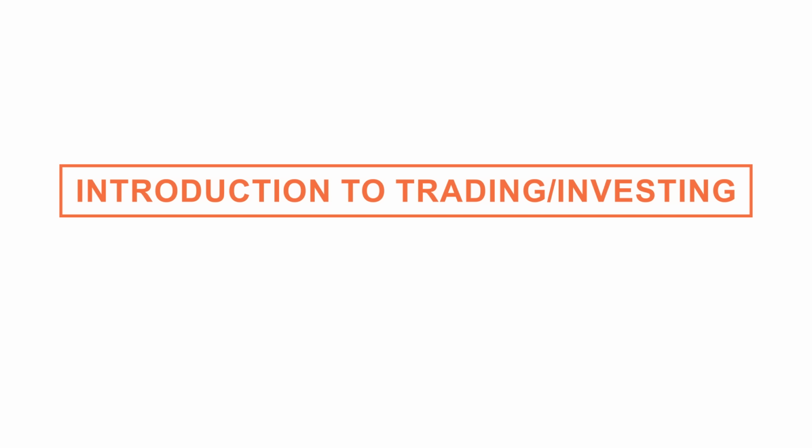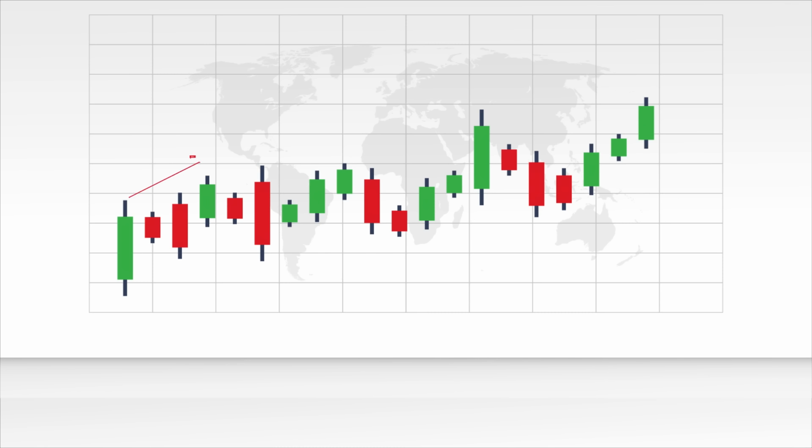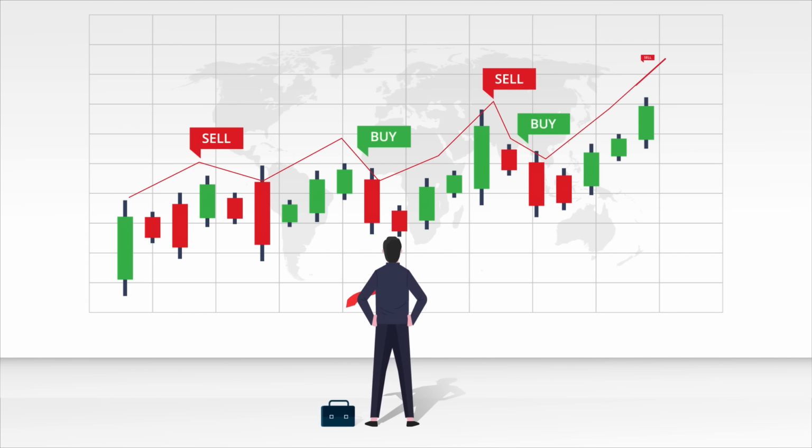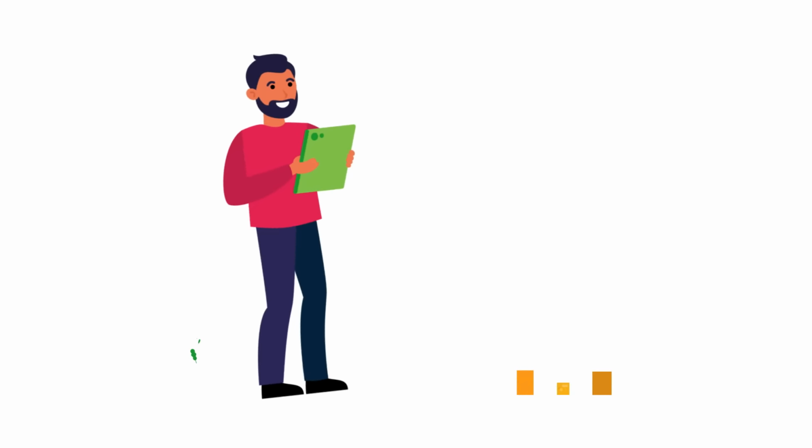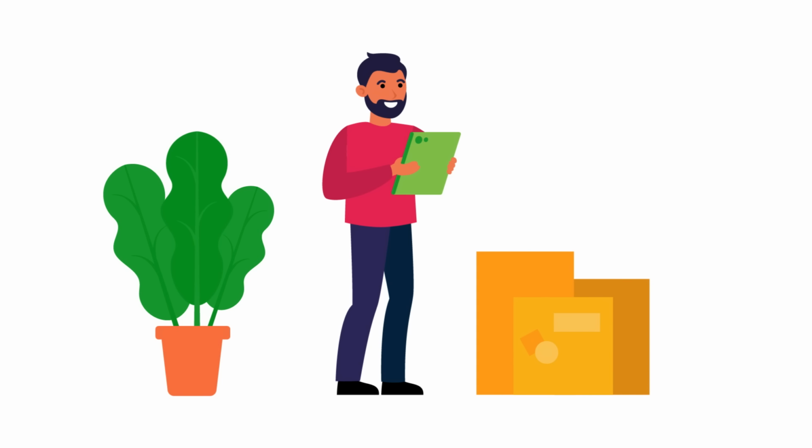In this video, we're going to explore the basics of trading, the importance of financial markets, and introduce some essential tools that can enhance your trading decisions. Trading involves buying and selling assets, like stocks, currencies, or commodities. The core principle of trading is to buy low and sell high, but successful trading requires much more than just that. It's about making informed decisions based on market dynamics, trends, and risk management. Understanding these elements is crucial for anyone looking to succeed in trading.